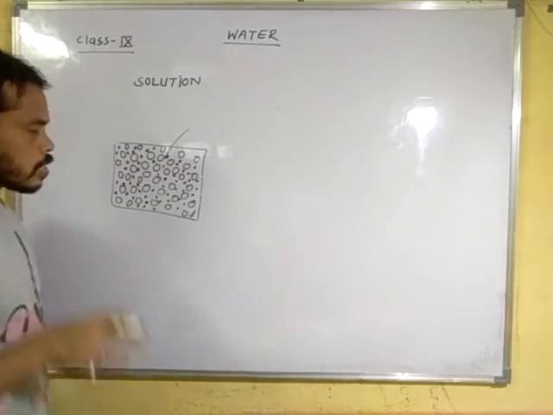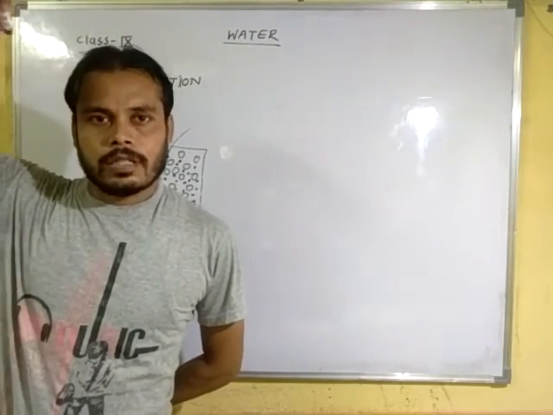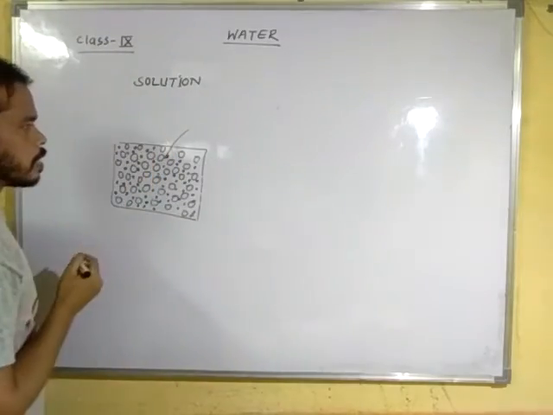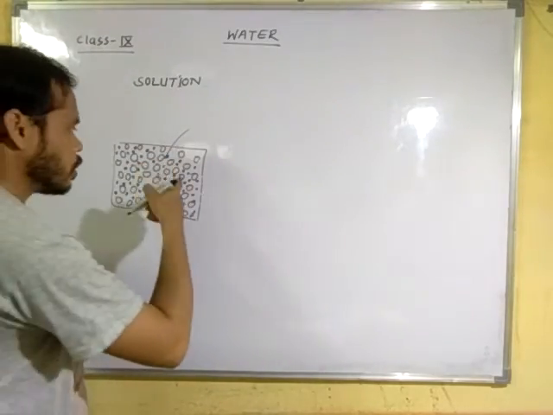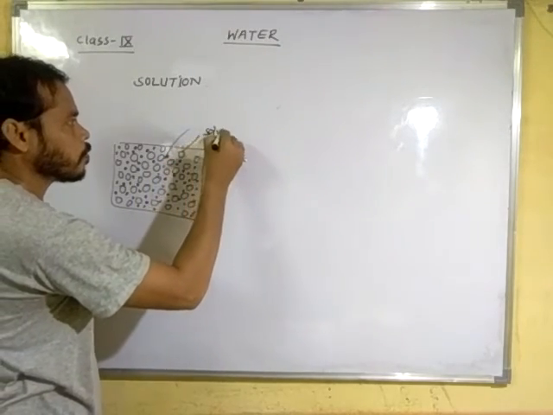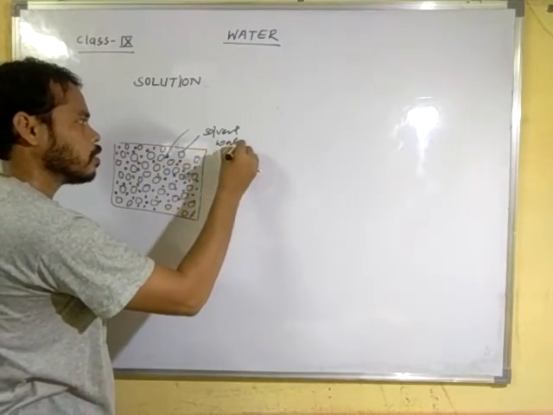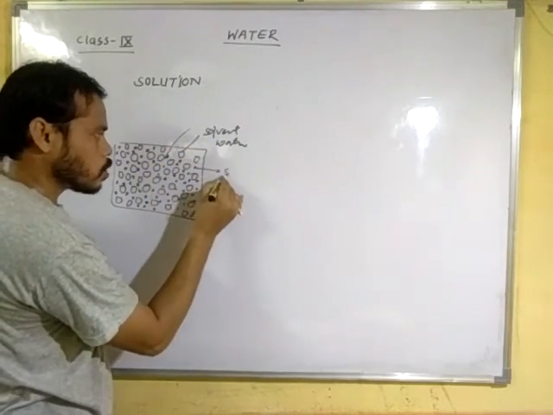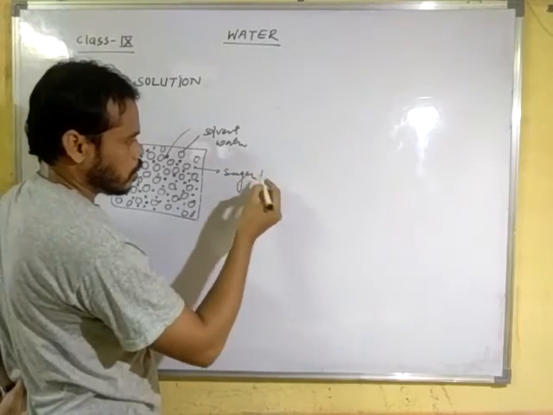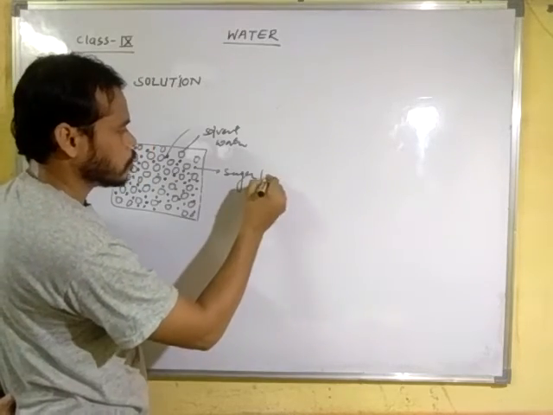Clear? And the solute molecule is dissolved in the solvent molecule. Clear? This one is solvent. We take here as an example water, and this one is sugar, the part of solution known as solute.